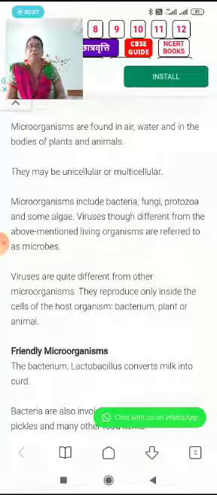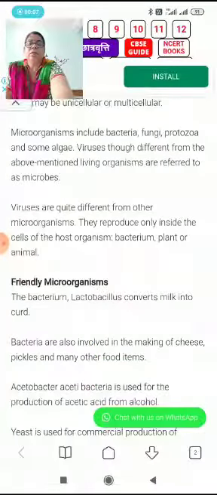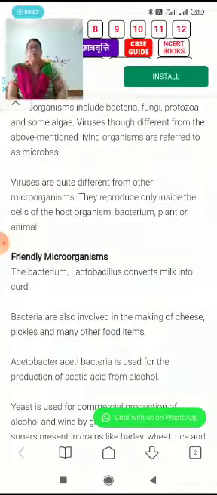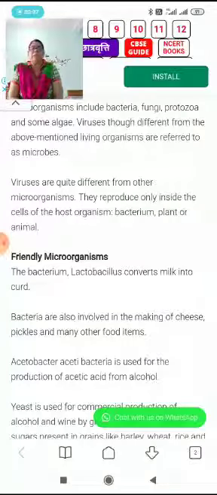Now the second friendly microorganism, which we are also using, is involved in the making of cheese, pickles and many other food items. One more important bacteria is Acetobacter, which is used to produce acetic acid from alcohol.